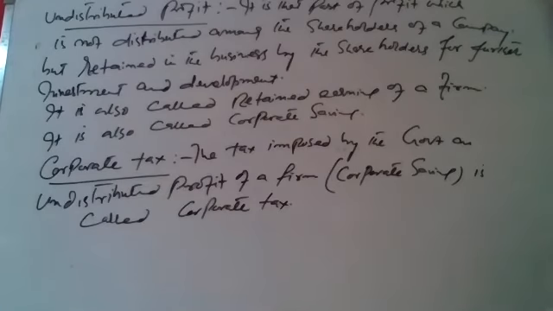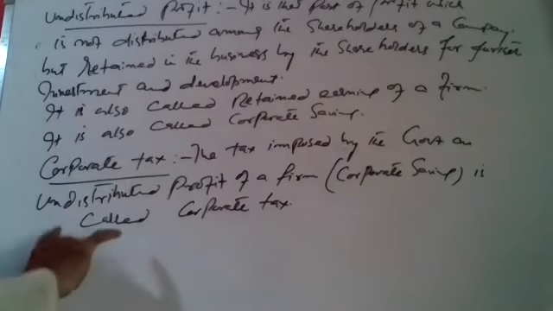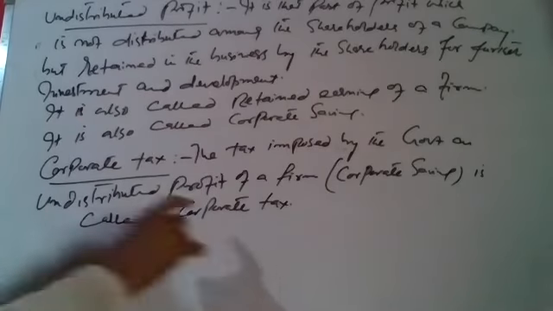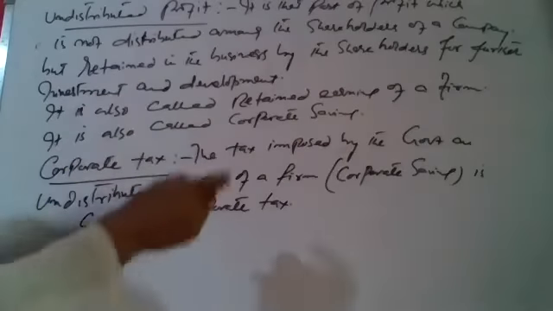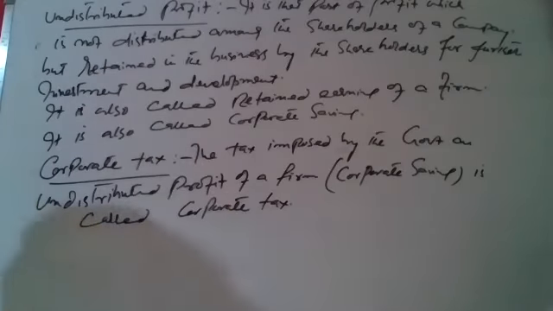So that is why it is sometimes called corporate savings. So the tax imposed on undistributed profit is called corporate tax. The tax that is levied on corporate savings or undistributed profit is called corporate tax.